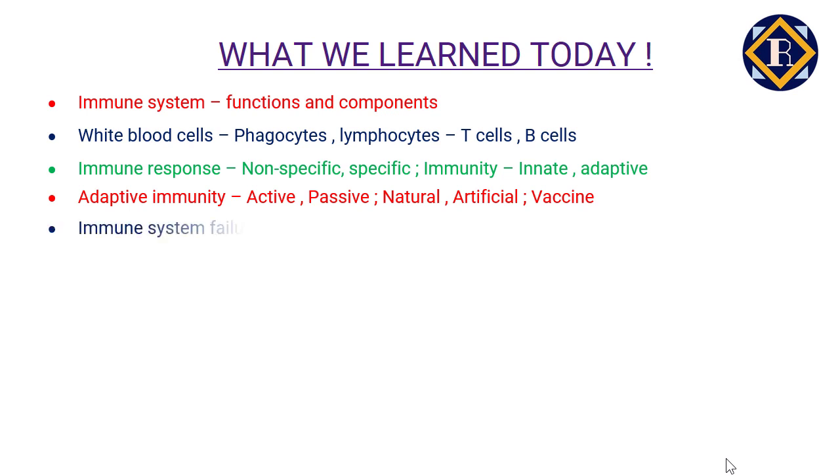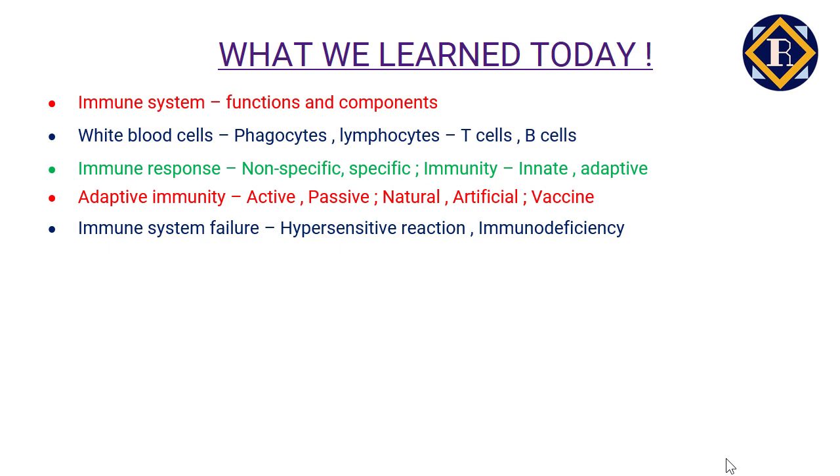Right, after which we learned about the failure of the immune system, how overreaction of the immune system, known as hypersensitivity reaction, is the cause of allergy and autoimmune diseases like type 1 diabetes and rheumatoid arthritis.